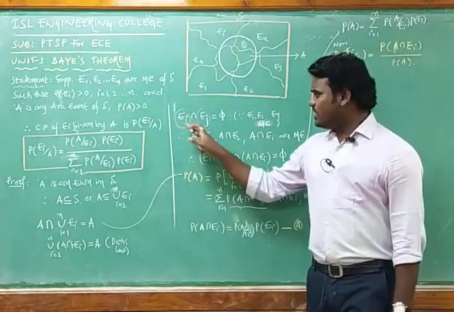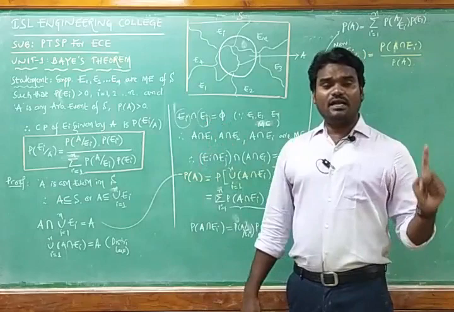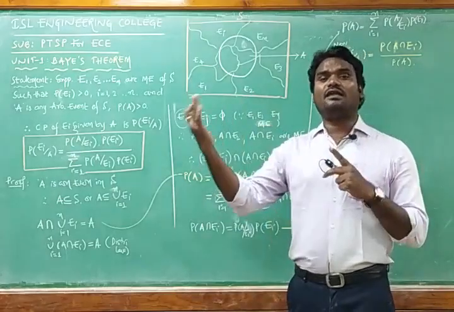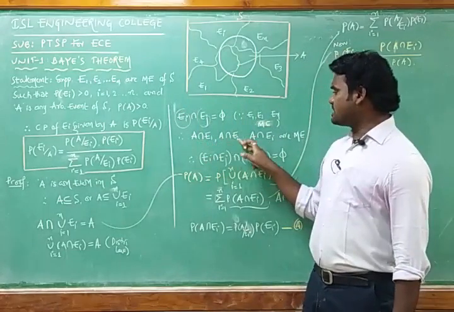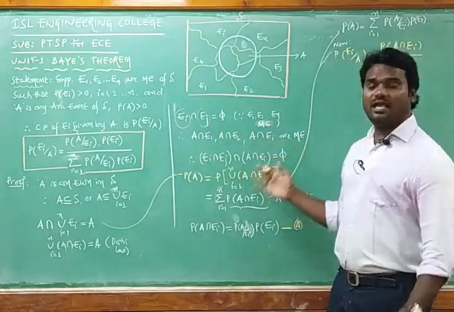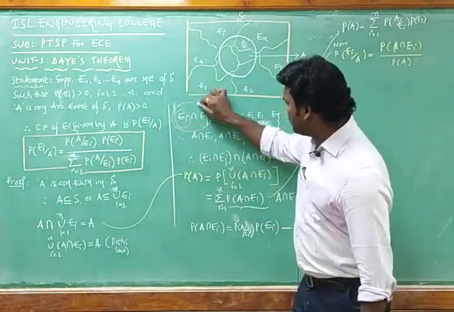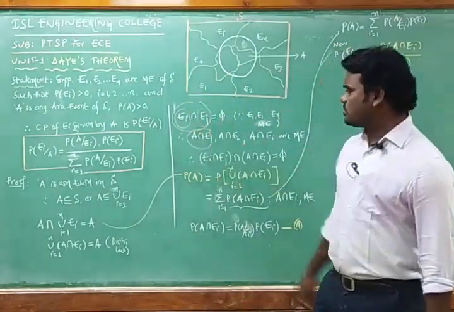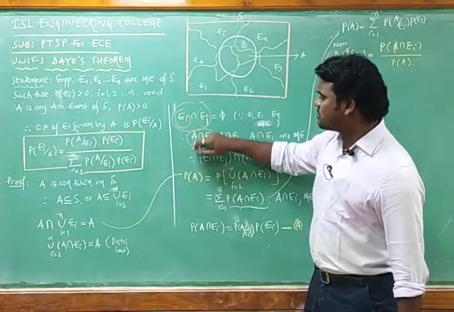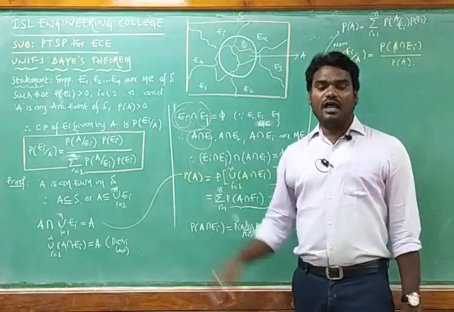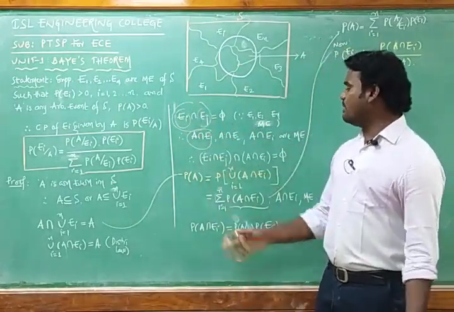These two are mutually exclusive events, but I am going with the intersection of A with all the remaining exclusive events, so A intersection E1, A intersection E2, A intersection Ei are also mutually exclusive. That means these two are mutually exclusive, and this is also mutually exclusive. Now this event is one event, and this is another event. These two are said to be mutually exclusive and disjoint sets, so the intersection of these two will be equal to null only.